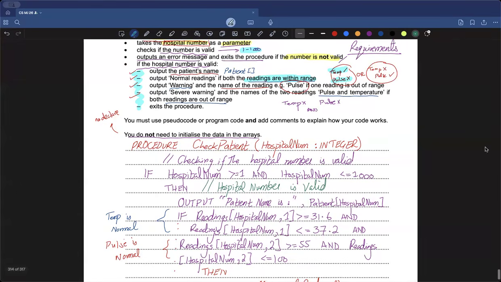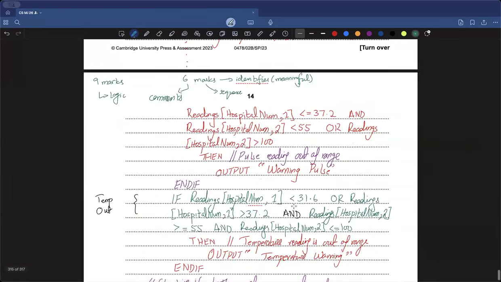Sir, can we ask the user to enter the hospital number to make the code more efficient? Why are you sort of taking an input when the input is already a parameter? ये जो parameter आ रहे हैं ना, this parameter is sort of an input. Now, how do you call a procedure? You would have studied this, right?